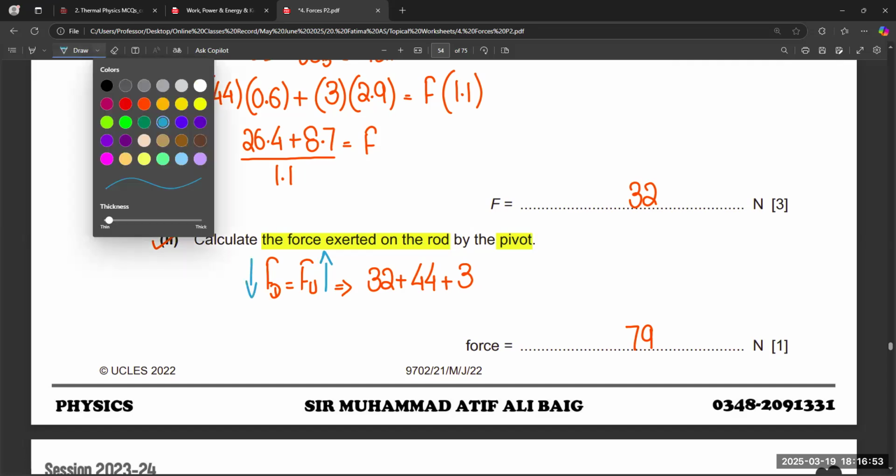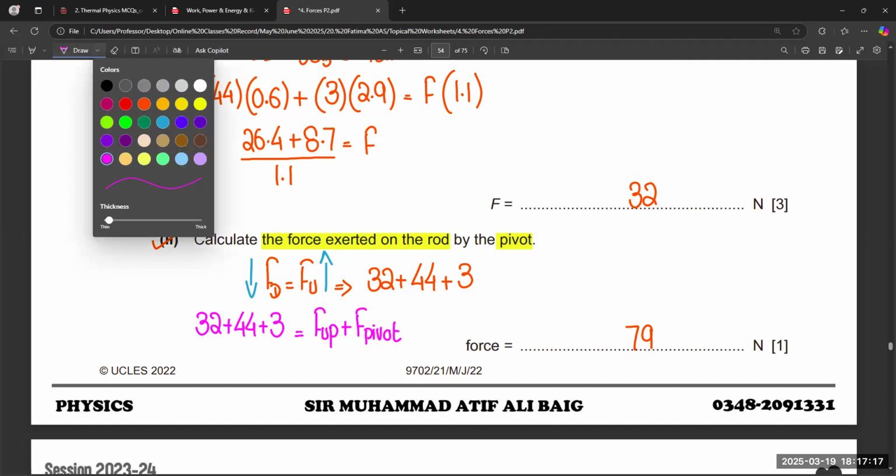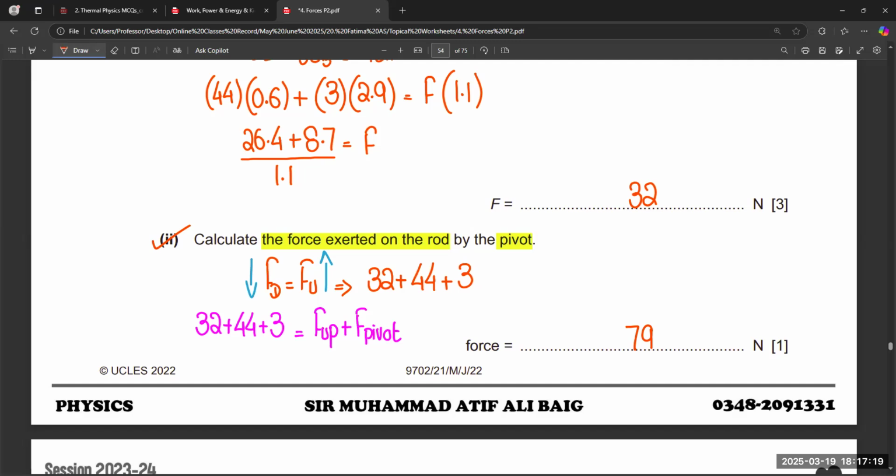So these are all downward forces. Let's suppose if any other upward force is given in the question, we need to place it over here, plus the force exerted by the pivot, in this way. So this upward force shifts to the other side, so it will be subtracted the other way, if there is any upward force acting on the rod in this question. Because we are only calculating the force exerted by the pivot on the rod, not any other force.